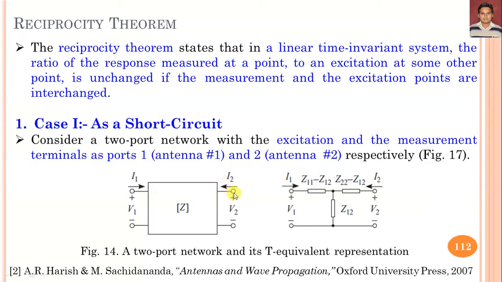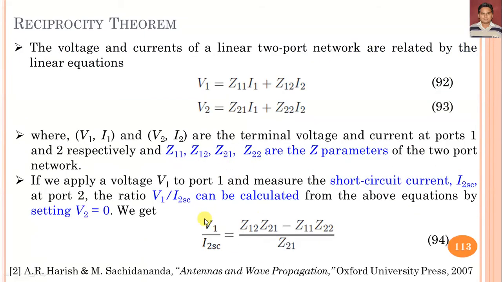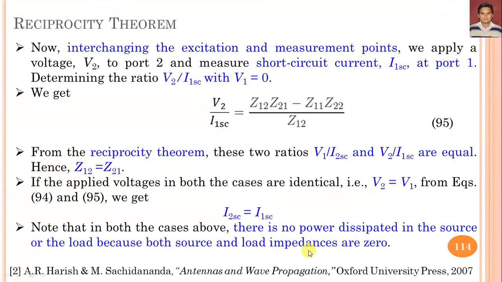Then it is considered the short circuited current I2SC. In that case, we can calculate the ratio of V1 upon I2SC by using expression 94, which is equivalent to (Z11 Z21 minus Z11 Z22) upon Z21.